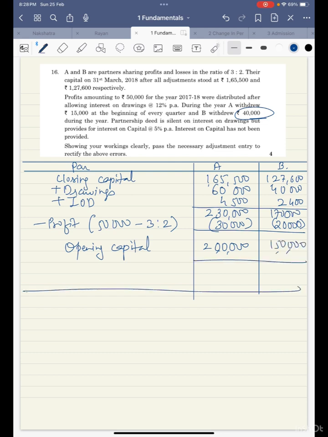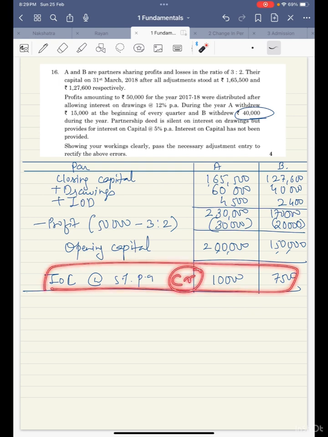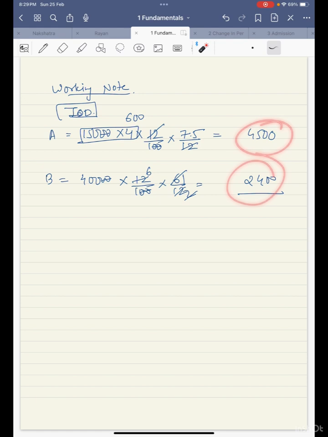So let us calculate the interest on capital here only. I'll just write down the interest on capital below. So interest on capital to be provided at the rate 5% per annum. So on the opening 2 lakh, 5% of this, 10% is 20,000, half of 20 is 10. So interest on capital for A is 10,000, and here 15 half 7,500. This is the interest on capital for B. So let us quickly make the table, because now we know that interest on capital should be provided. We are supposed to credit, and interest on drawing is already paid by them. It is debited out of this account. So we need to pay it back.